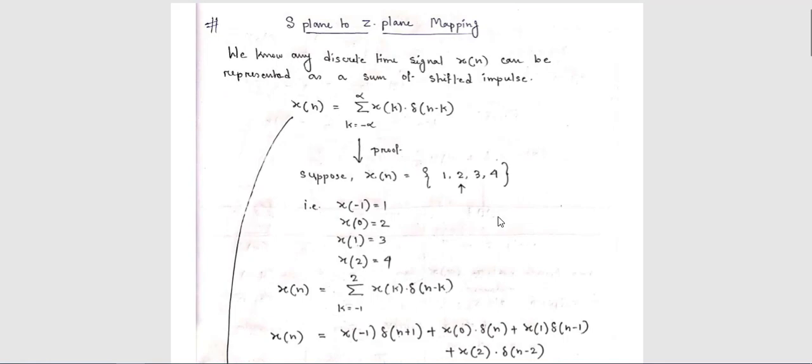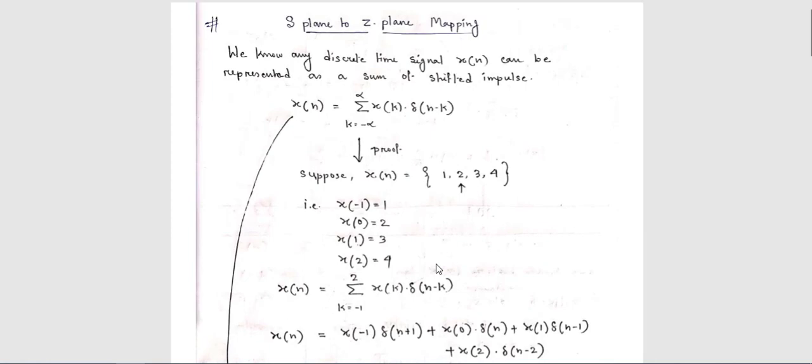Similarly, x[0] delta[n]. Now when this delta[n] is valid, if n is equal to 0, that means delta[0], what is the value of delta[0]? 1. Similarly, delta[n minus 1], delta[n minus 2], that means you have to put n equal to 1 and n equal to 2. Now after that, if you add this amplitude, then you get this expression.